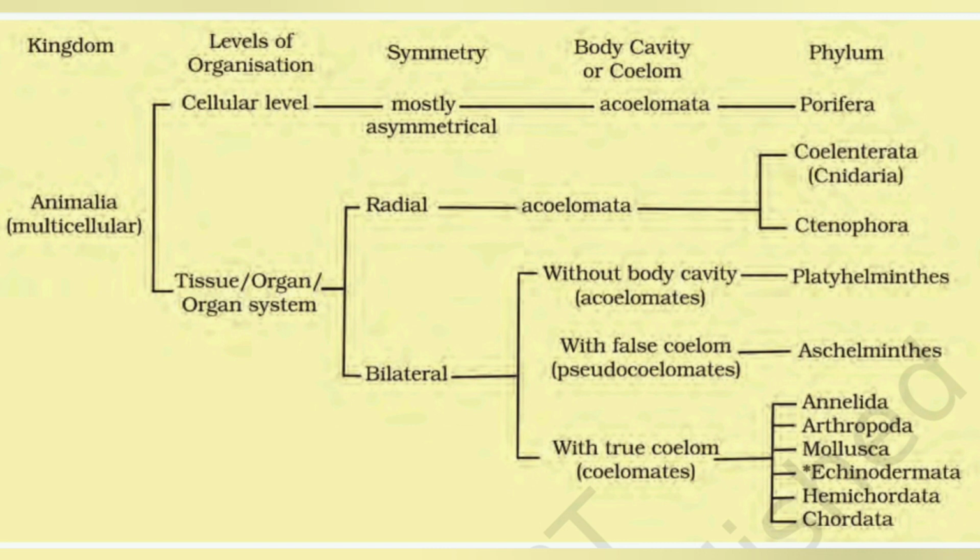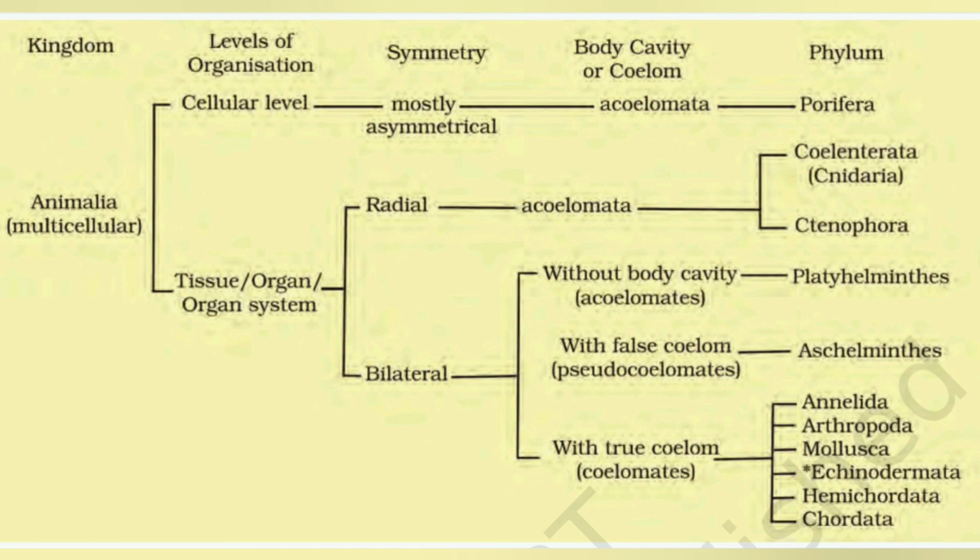While with bilateral symmetry, again one step ahead classification is there on the basis of coelom. Three divisions are there: acoelomates, pseudocoelomates and coelomates. The acoelomates are Platyhelminthes, pseudocoelomates are Aschelminthes, while coelomates include Annelida, Arthropoda, Mollusca, Echinodermata, Hemichordata and Chordata. Echinoderms sometimes have exceptions in the symmetry.